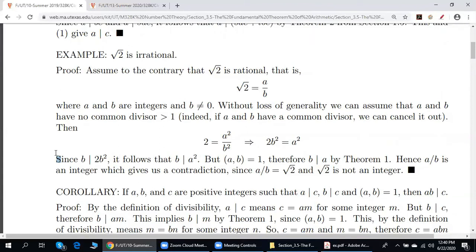Don't we get a contradiction after applying Theorem 1, that b divides a? Wouldn't we not even need a divided by b being an integer, because we already know that b divides a, but we assume that the greatest common divisor of a and b is 1?